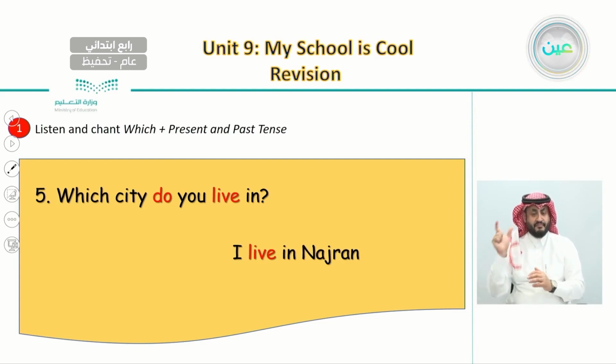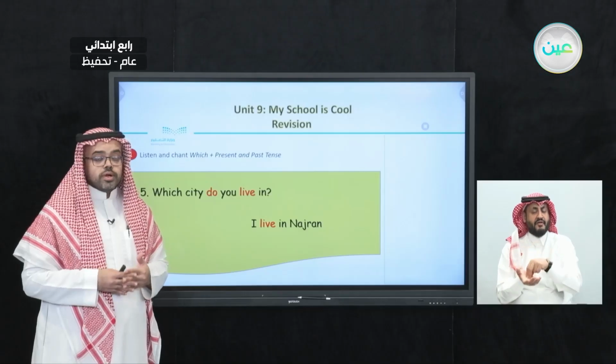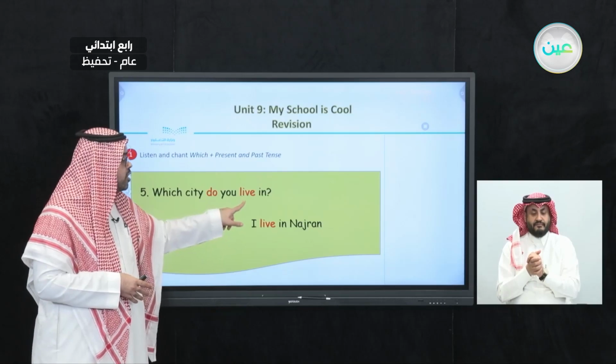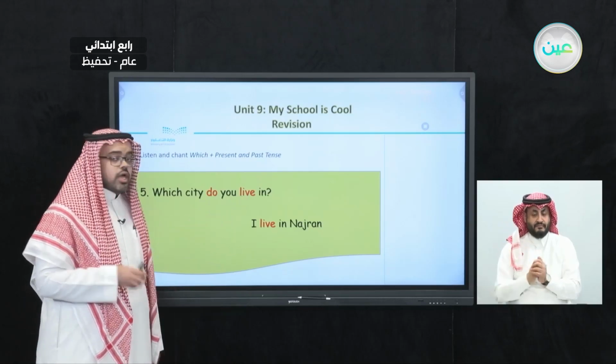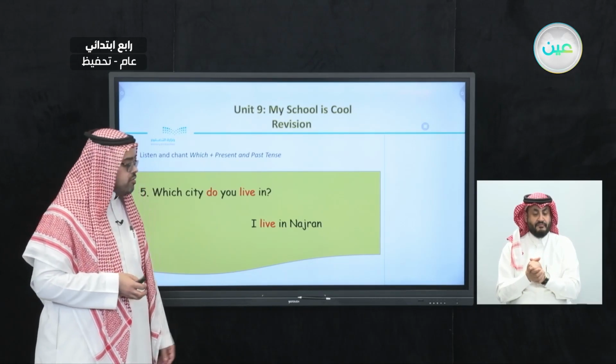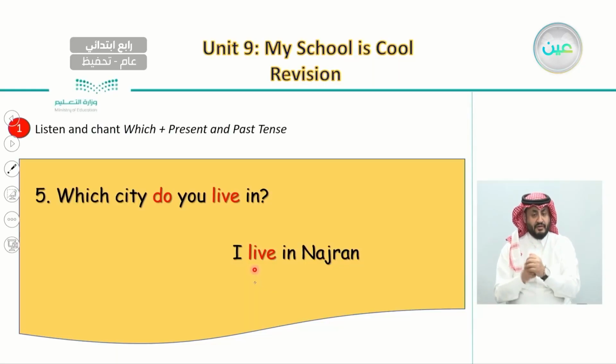So here, when we talk about a city that we currently live in, we need to use the present tense of the verbs, which are live and do. And if we want to talk about the present in the answer, we would say, I live in Najran. So this is about where we live this year.